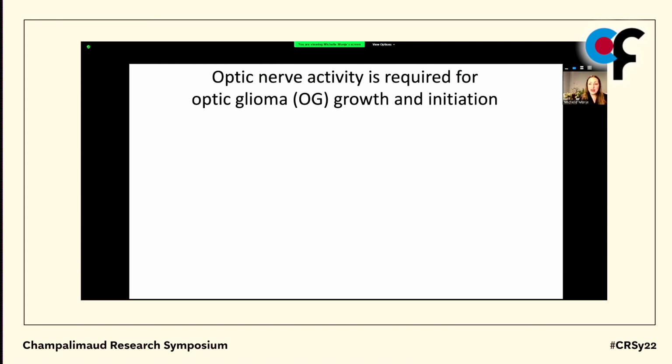And actually, they're in an incredibly tractable neural circuit in the optic nerve, which is composed of one type of axon, just retinal ganglion cell axons. We can actually modulate optic nerve activity using visual experience. We don't actually need to use optogenetics. There are natural opsins in the eye, and we can just modulate the activity of the optic nerve with light exposure.